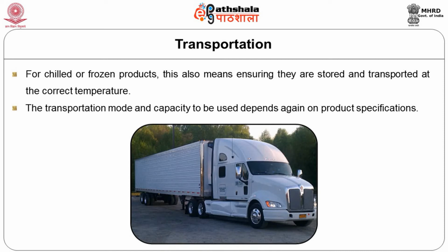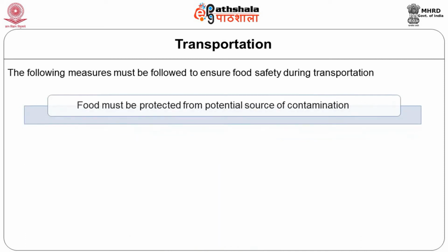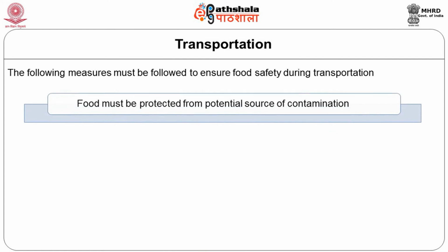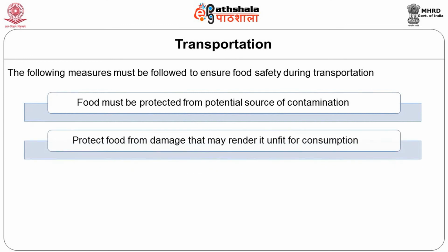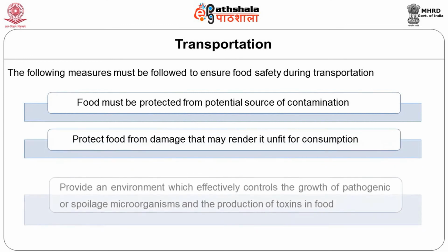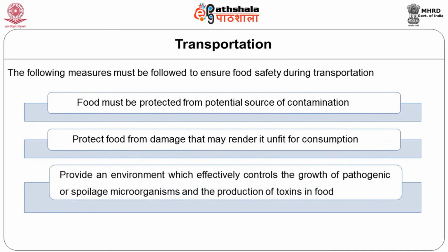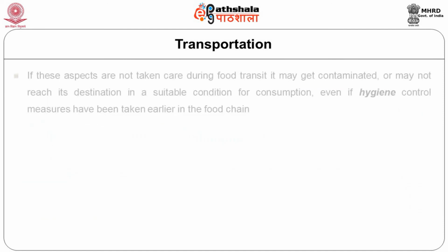Finally, the product has to be transported from the manufacturing unit to the retailing centers. For example, milk products, ice creams, etc. are usually transported under chilled or frozen conditions. Therefore, it should be ensured that they are transported in such a way that the temperatures are maintained. Foods must also be protected from potential sources of contamination during transport, should be protected from damage that may render them unfit for consumption in any form, and provide an environment which effectively controls the growth of pathogenic or spoilage microorganisms and the production of toxins in food.